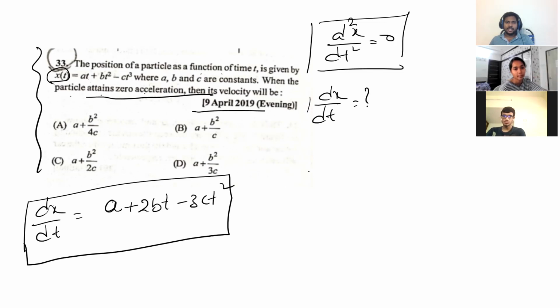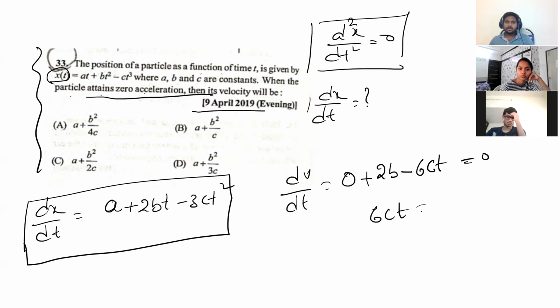Then you differentiate it again, that is dv by dt is equal to 0 plus 2b minus 6ct. So this should be equal to 0, acceleration is 0. That means 6ct is equal to 2b, so t is equal to b by 3c, isn't it? Yes, sir.